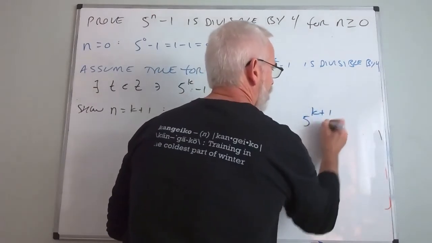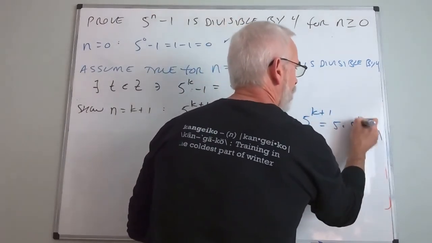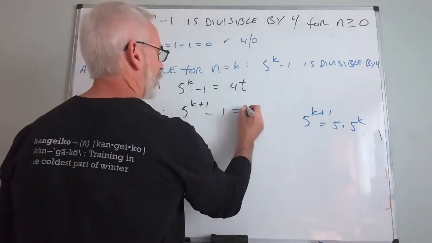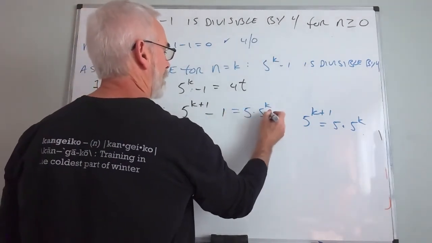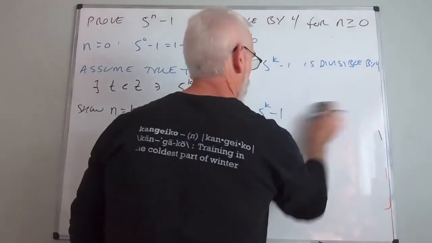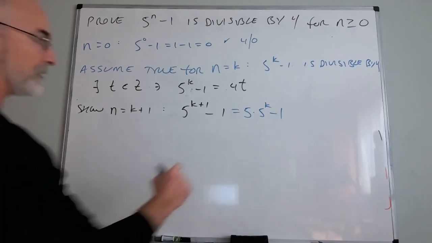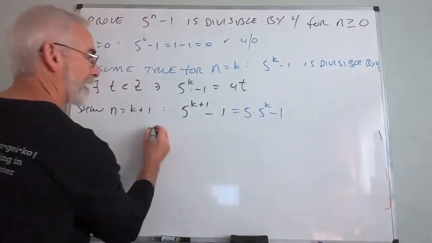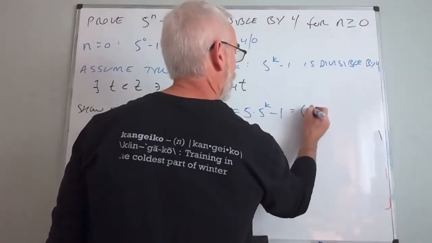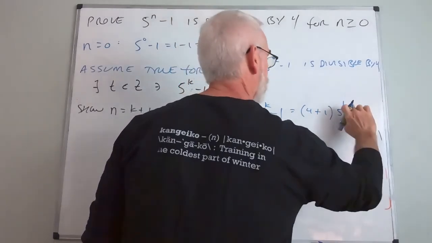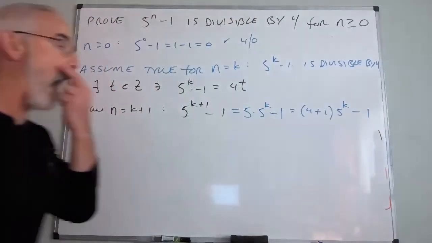Isn't 5^(k+1) equal to 5 times 5^k? So that means this is equal to 5 times 5^k minus 1. Let me erase it. Well, does that help me? I don't know anything about the 5^k, but can I do anything with that? How about if I wrote this, right here, as (4 plus 1) times 5^k minus 1?